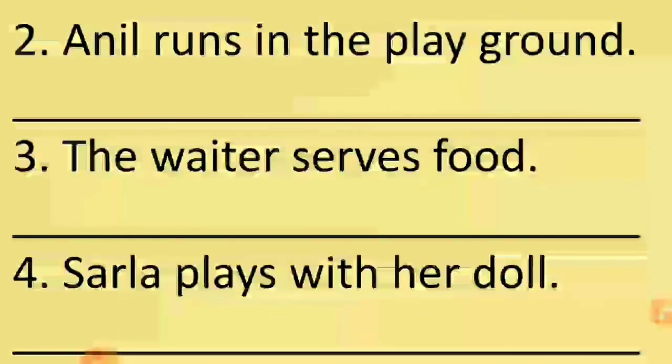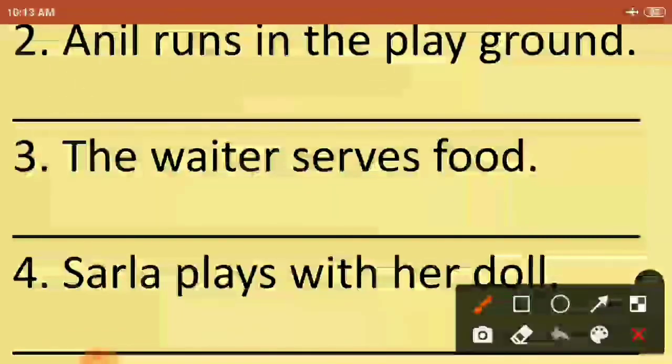Second sentence. Anil runs in the playground. Now we will do one thing, children. We will underline the verbs first and then we will use the past tense of that verb and rewrite the sentence. Okay. Now in second question, Anil runs in the playground.